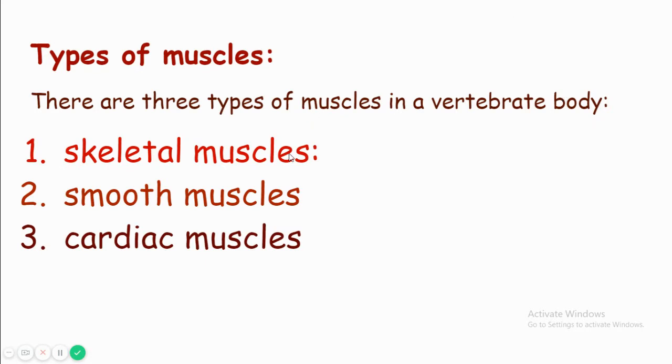These three types of muscles are present in a vertebrate body. Invertebrates do not have all these muscles; they likely have smooth muscles.